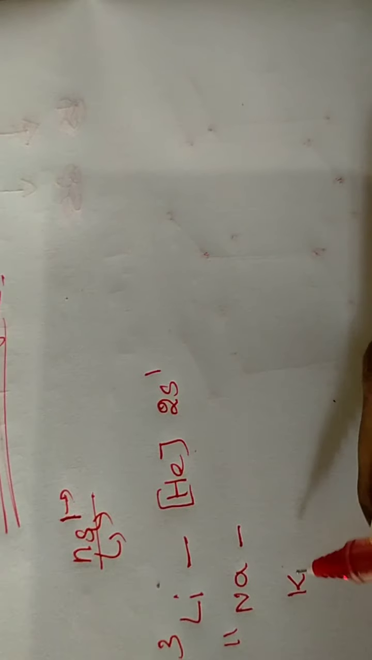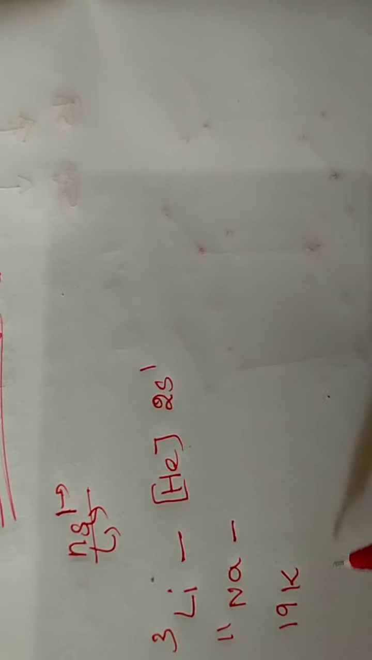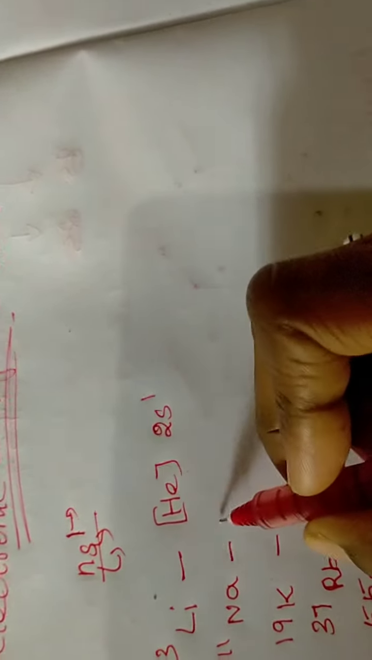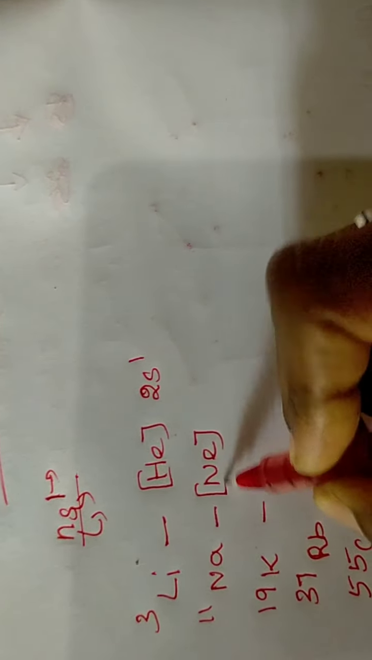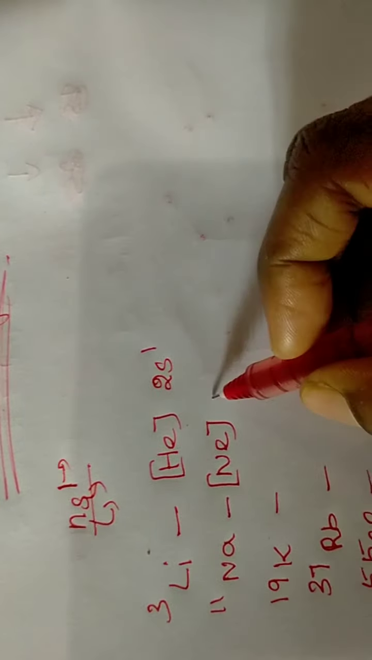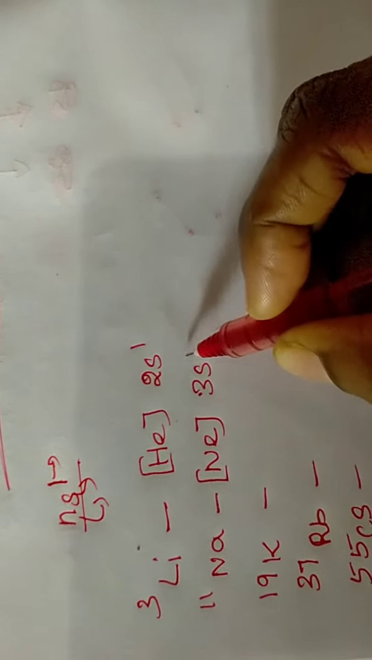The outermost electronic configuration of lithium is 2s1. Next is sodium. What is the atomic number? 11. Then potassium, atomic number 19. Then rubidium, atomic number 37. And cesium, atomic number 55. Francium's atomic number is 87. So write the electronic configuration. For sodium, it is the noble gas configuration neon, 10, and the remaining 3s1.